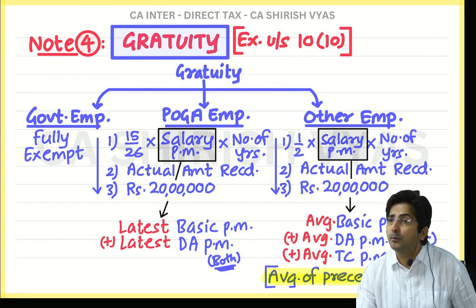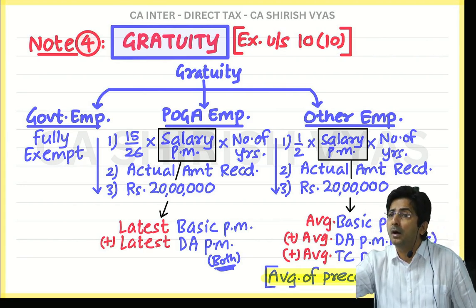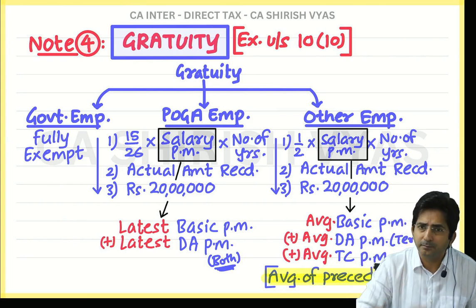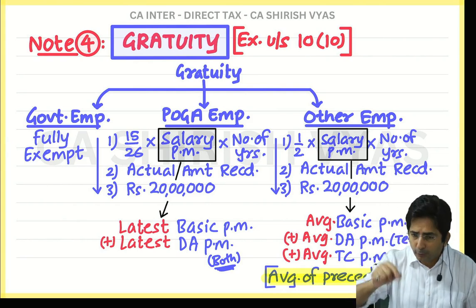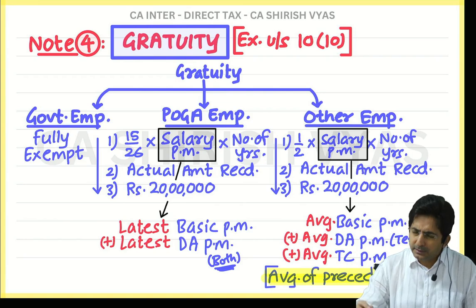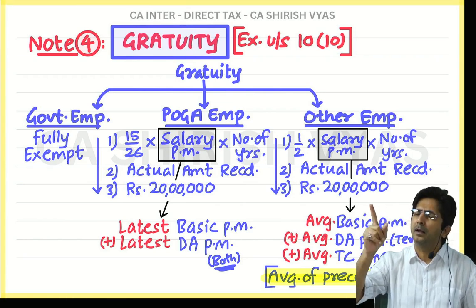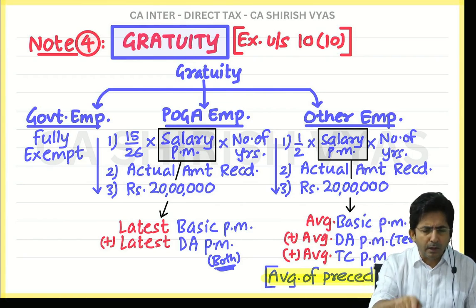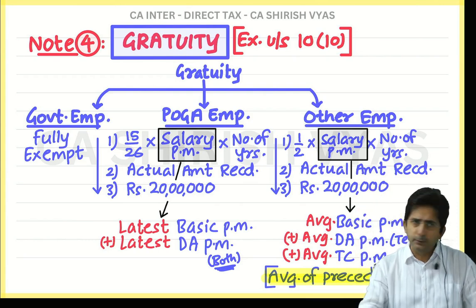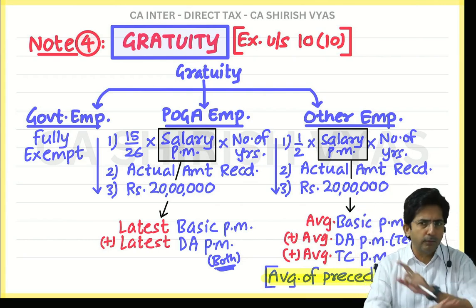And how will you come to know he is poga? Poga hoga to likha hoga. Likha hoga means it will be written. So this is the way you have to remember. Poga hoga to likha hoga. And poga round off hoga. And if he is not poga, round off nahi hoga.